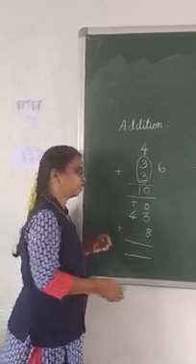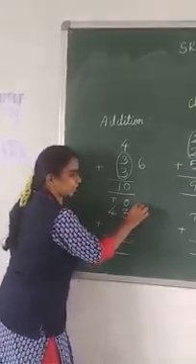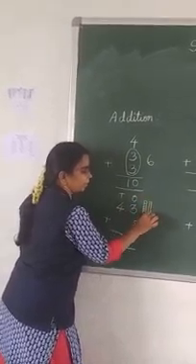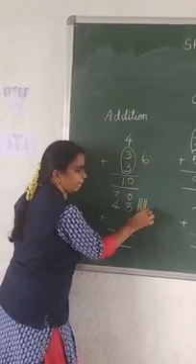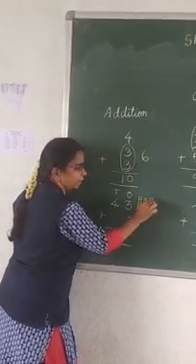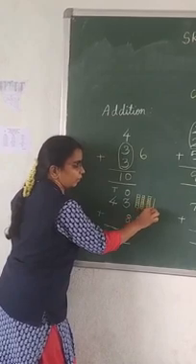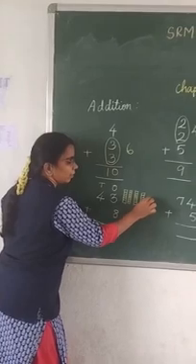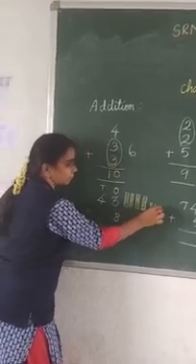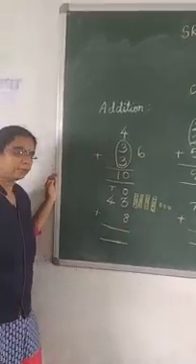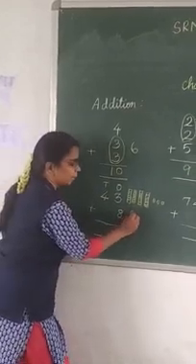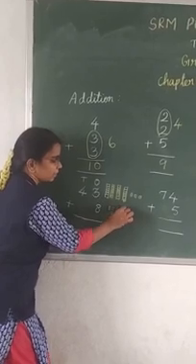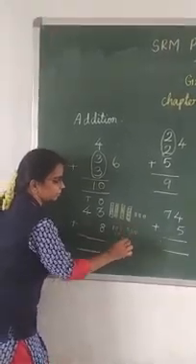Yes, in 43, 4 tens are there. 1 ten, 2 tens, 3 tens, 4 tens. 43 consists of 4 tens and 3 ones. 8 consists of 8 ones. 1, 2, 3, 4, 5, 6, 7, 8.